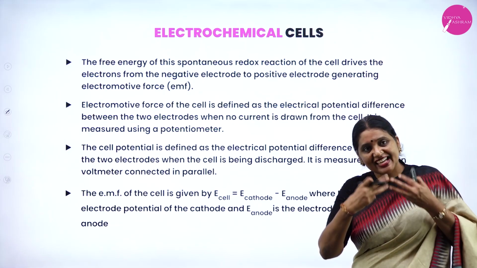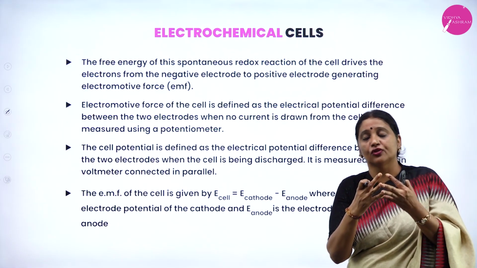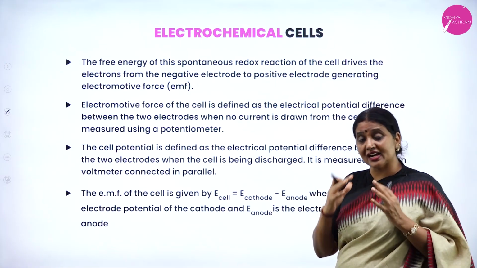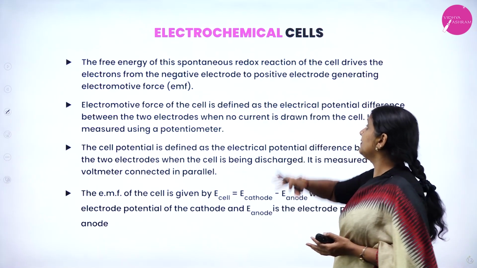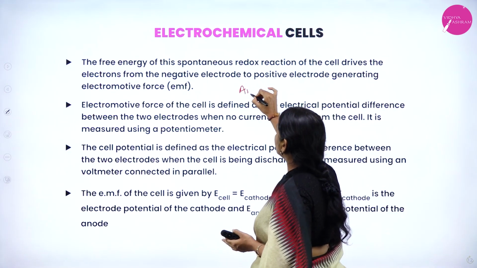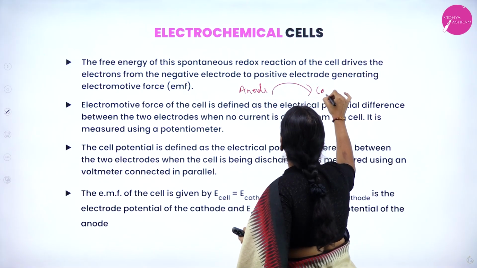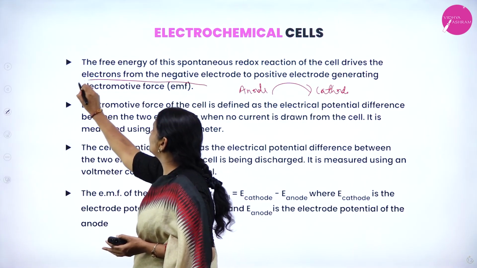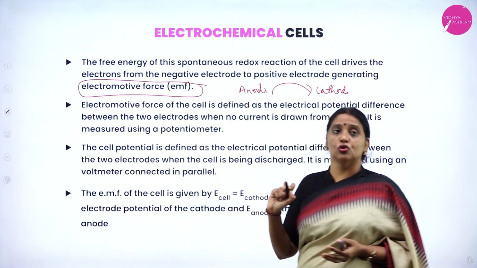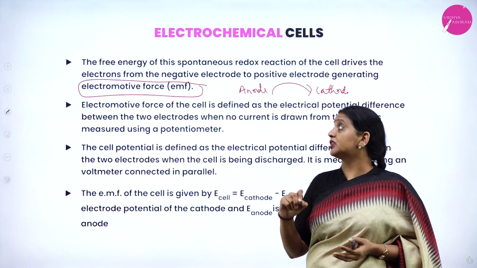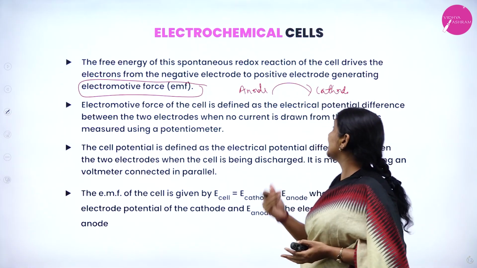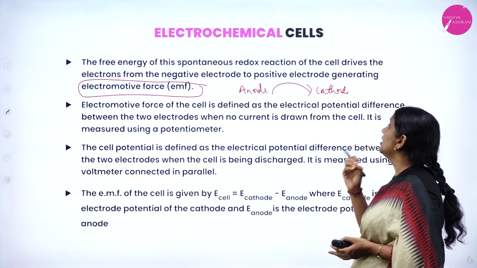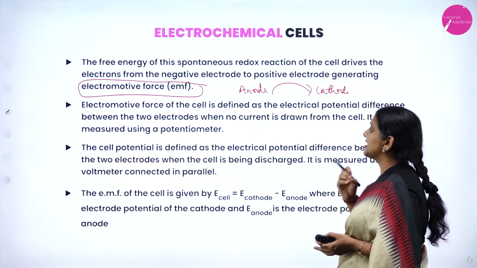Now, what is free energy? Free energy is a driving force. The free energy of the spontaneous redox reaction of a cell drives electrons to move from the negative electrode to the positive electrode. That is, electrons flow from anode to cathode. This driving force is called the electromotive force, EMF of the cell. The free energy of the spontaneous redox reaction drives the electrons from anode to cathode, negative electrode to positive, generating EMF.